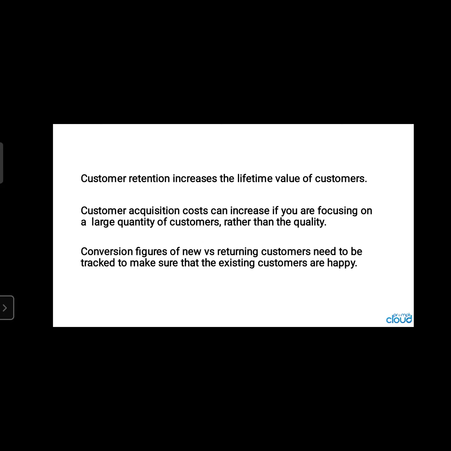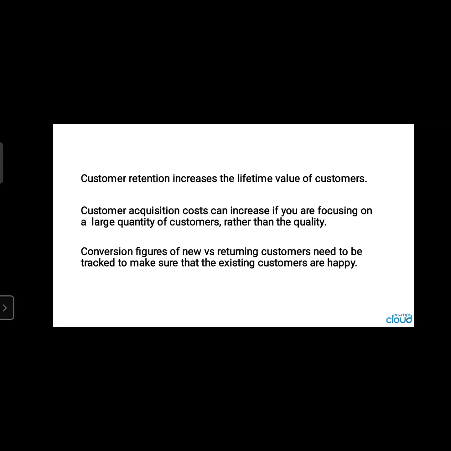Customer retention increases the lifetime value of customers. When a customer once in a year gives a benefit of 7,500 after deducting all the cost that had to be spent on that customer, if he is coming another 10 times, his total customer value goes to 75,000 rupees.